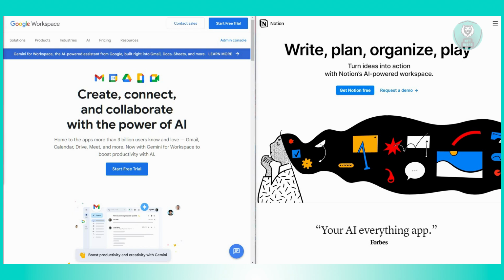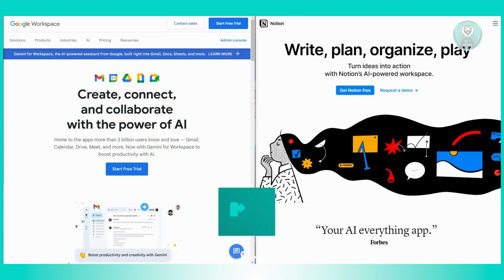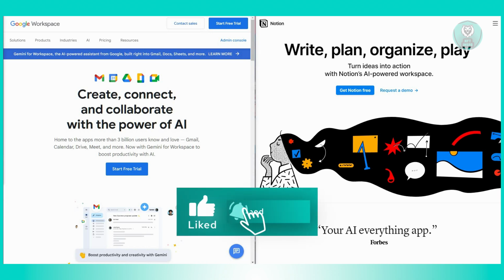Now, what about offline access capabilities? One significant advantage of Google Workspace is its ability to work offline. Users can continue working on documents even without an internet connection, ensuring uninterrupted productivity regardless of location or connectivity status. Also, Google Workspace is renowned for its universal familiarity and intuitive design. The interface makes it easy for individuals and teams to collaborate effectively without extensive training or onboarding process.